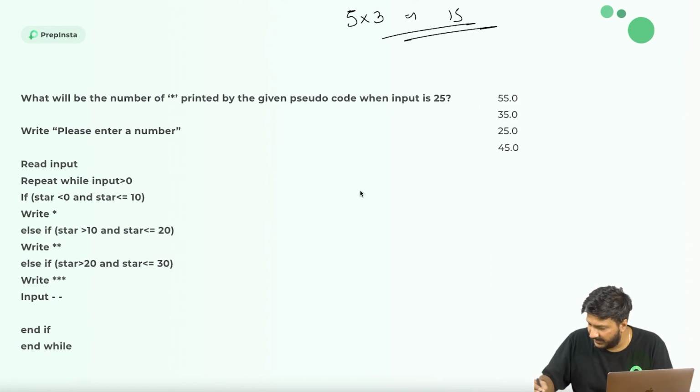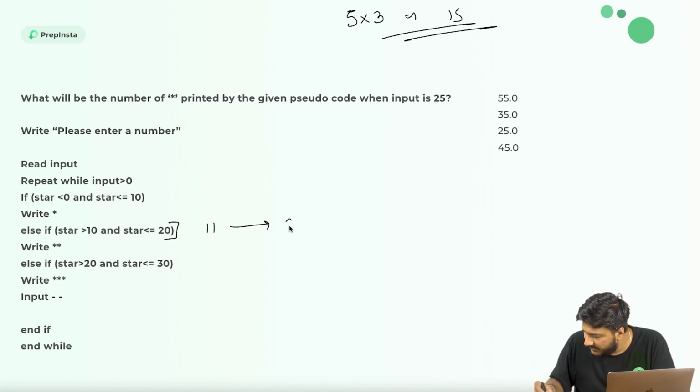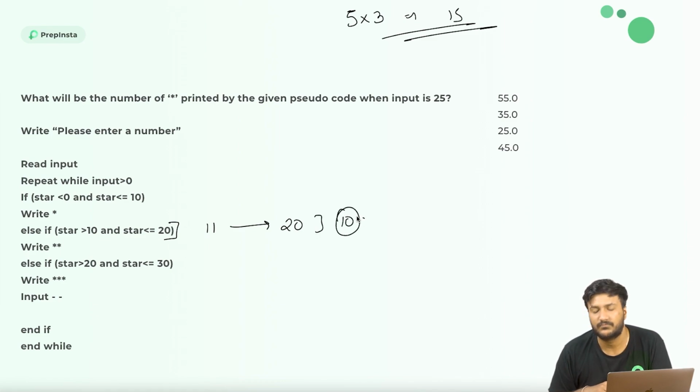Then I'll do the same thing. Now I am at 20. For 20, this condition would be matching, but how many times? All the times between 11 and 20. How many numbers are there? These are 10 numbers, because if you include 20 also, it becomes 10 numbers: 11, 12, 13, 14, 15. Count it out if you are confused. The number of stars that we are printing is 2. So 10 into 2 is equal to 20.